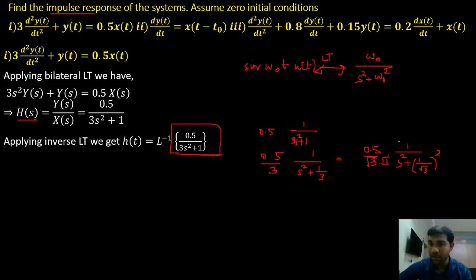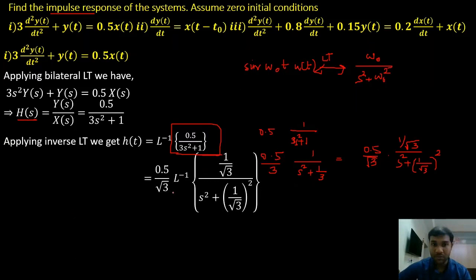So it will become 1 divided by root 3 in the numerator, and the other root 3 will go up from here. So this is the same as my 0.5 divided by 3 s square plus 1. The same rational p by q form, I have written in a different form just to make it a standard Laplace transform pair.